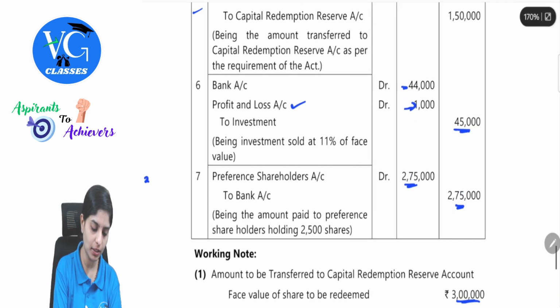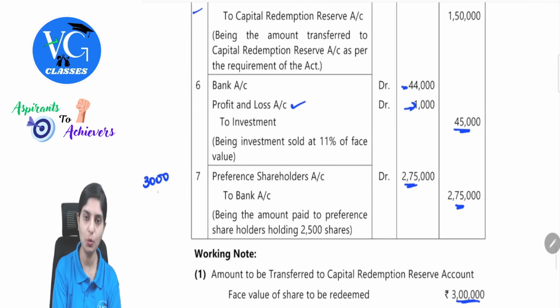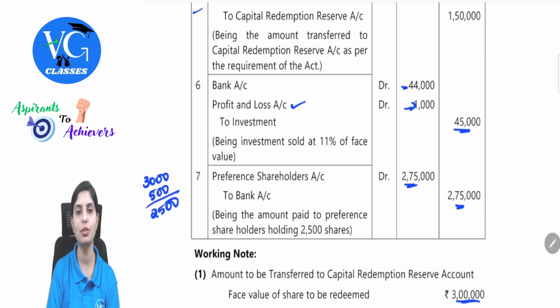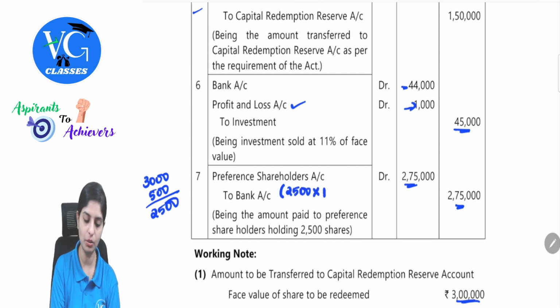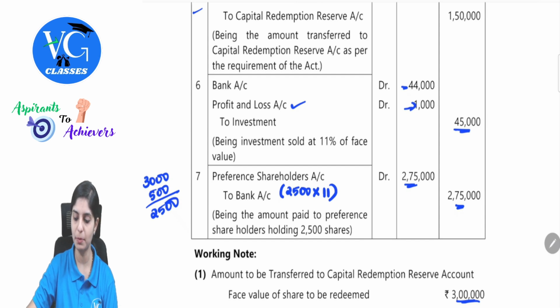So out of 3,000 shares, they are not paying for 500, which means the balance left is 2,500. For these 2,500 shares, at 100 plus 10% premium, that is 2,500 into 110, which is 2,75,000.